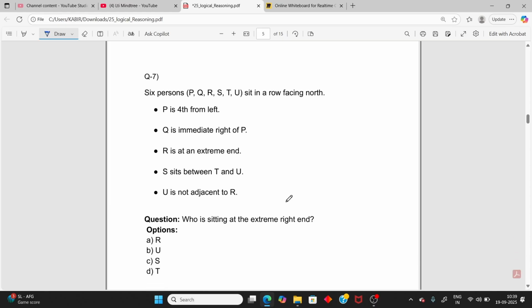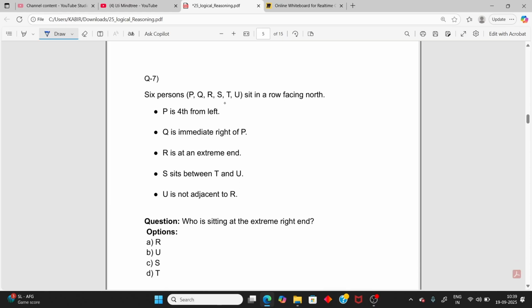Moving to the next one, which is a sitting arrangement, not circular but in a row. Six people are sitting in a row facing north. P is fourth from the left: one, two, three, four. Facing north, this side is right and that side is left. Q is immediately to the right of P. R is at an extreme end, either here or here. You have two possibilities.